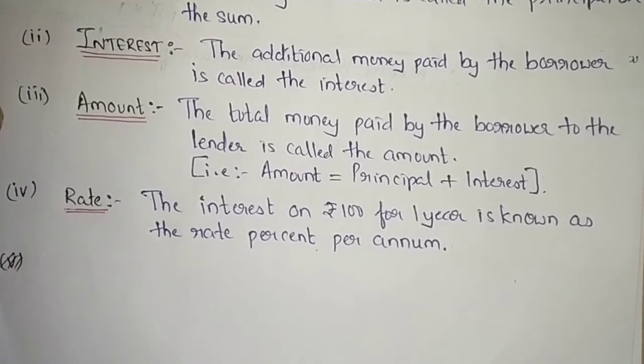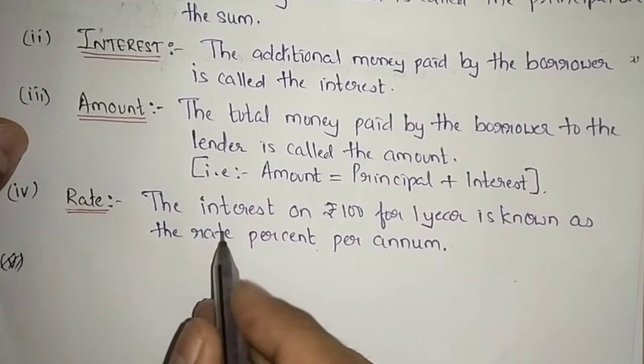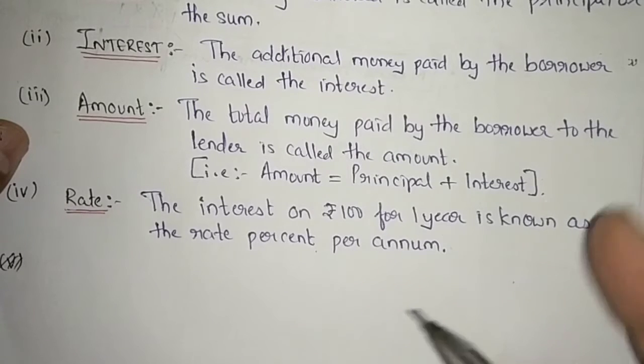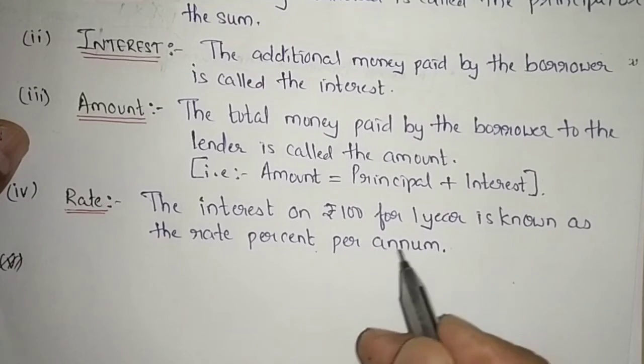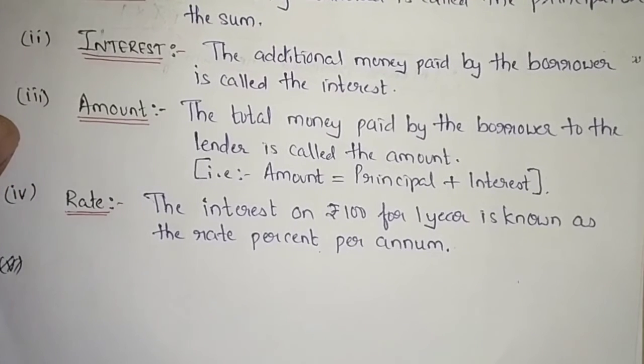Now rate. Rate is nothing but the percentage at which the lender has given his money. In the definition part I have written: the interest on rupees 100 for 1 year is called the rate percent per annum. It is always in percentage, 5% rate, 10% rate. That is known as rate of interest.